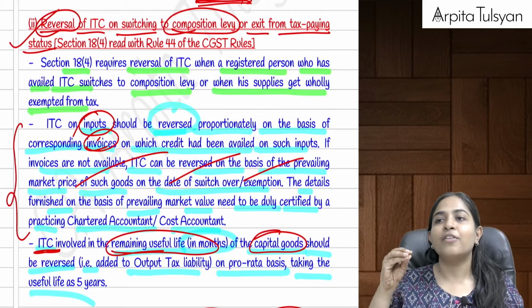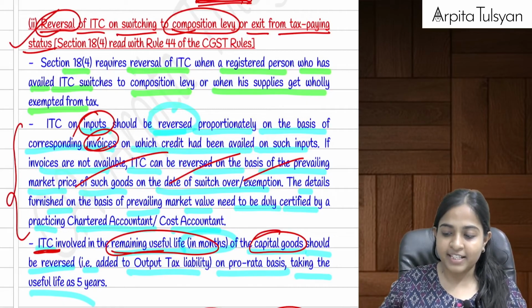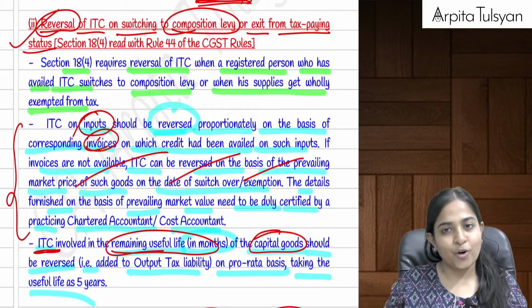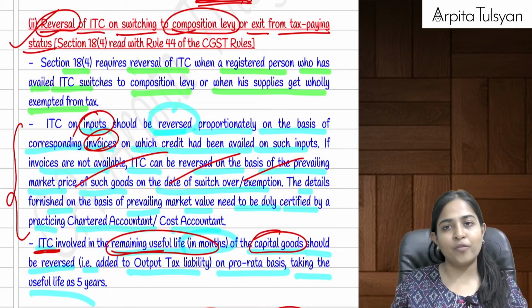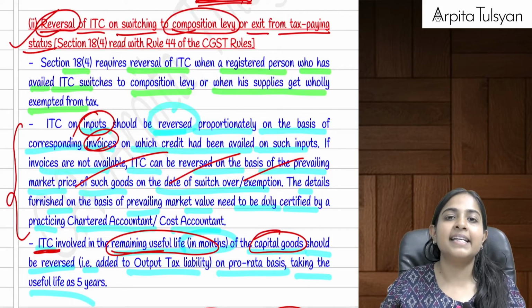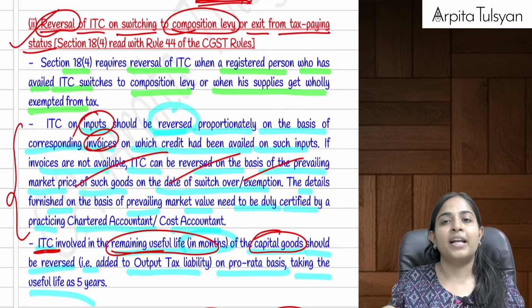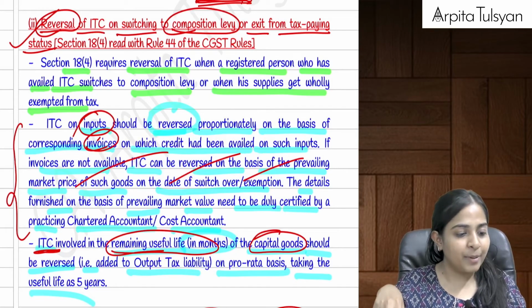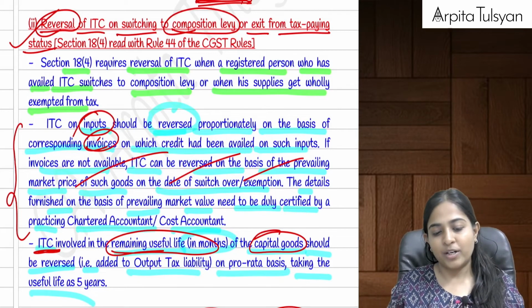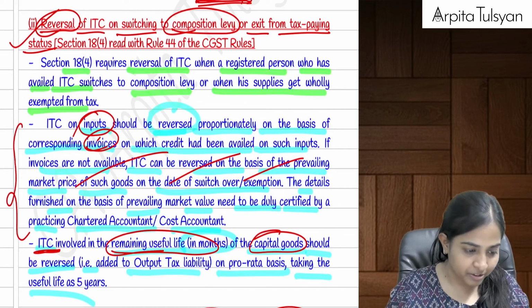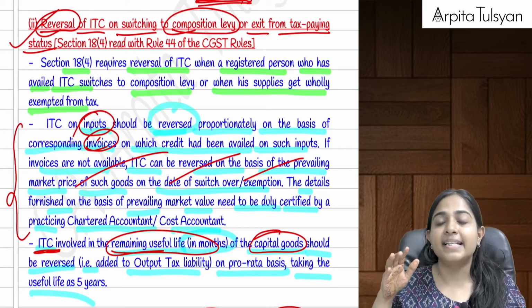So whatever is your ITC on inputs, whatever stock you are left with now, from now onwards you are not going to pay any taxes. So whatever ITC is left with you, that particular ITC on goods, on inputs, will be totally reversed. Whatever amount of ITC has been availed, that will be reversed. Then what about ITC on capital goods?